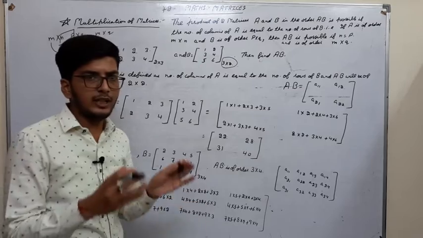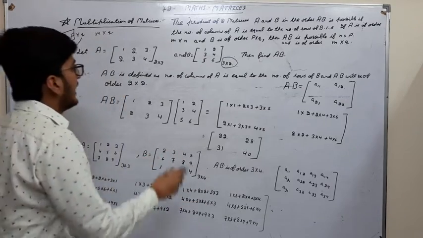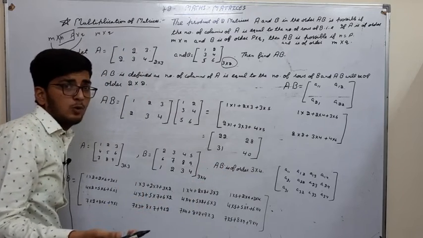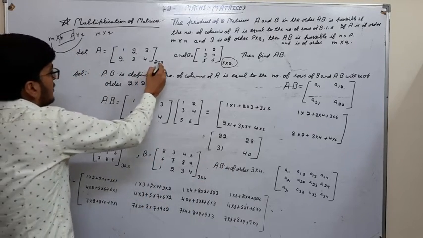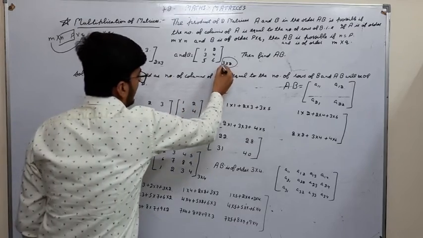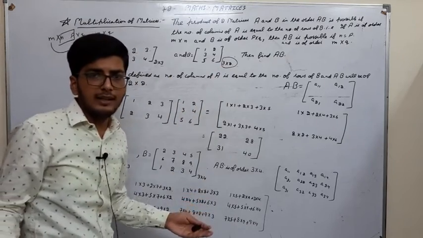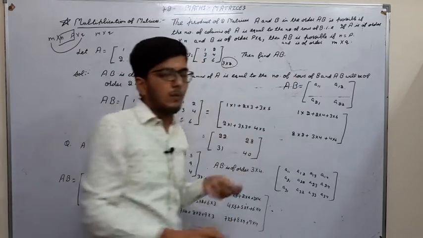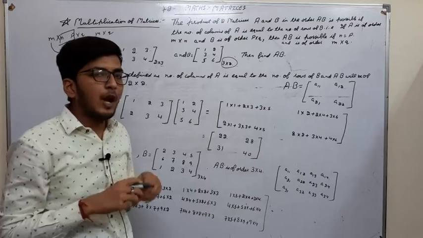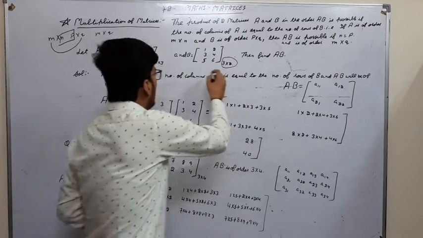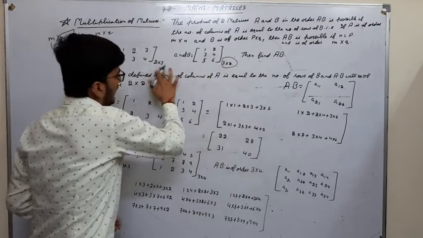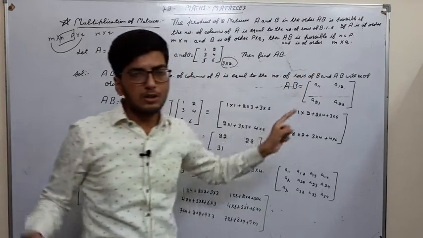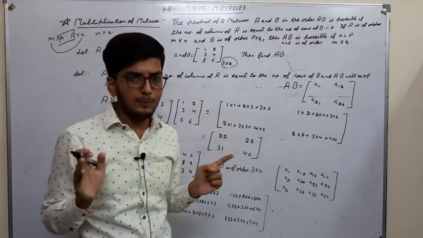Now see the condition for multiplication. If we want to find AB, columns of A must be equal to rows of B. Columns of A is 3, rows of B is 3, equal, right? If they are equal, we can find AB. Now what will be the order of AB? We will get 2 cross 2. So the order of AB will be 2 cross 2. I think you are clear up to this point, right?